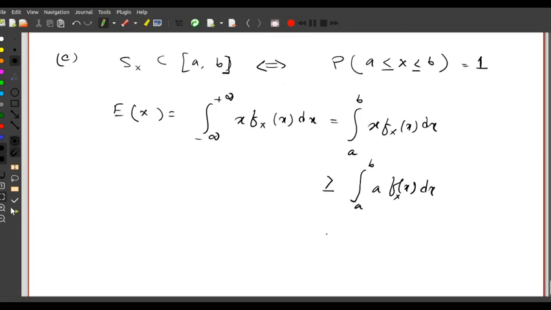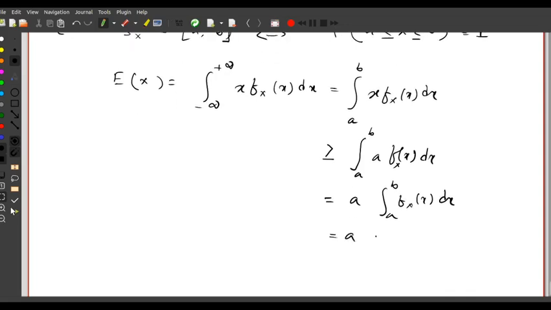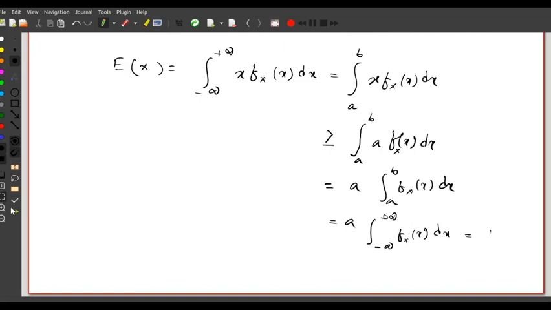So this quantity is equal to A times integration A to B f of x dx, which again I can write the same as integration minus infinity to plus infinity f of x dx. The reason is that I add the range outside the interval A to B, and that range will contribute value 0. And so this quantity equals A, because this integration is the integration of the density function, and that will be 1. So we have shown that the expectation is greater than or equal to A.